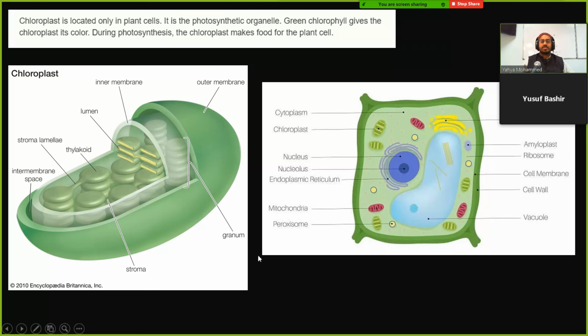You can see in this plant cell on the right there's a bunch of chloroplasts in there. The chloroplast looks like this on the left. There are all these stacks of things called thylakoids. This chloroplast has chlorophyll in it, and this is what makes the sugar and all that stuff in the plants. So chloroplasts are only in plant cells. That's what makes food for the plant cell, through photosynthesis.